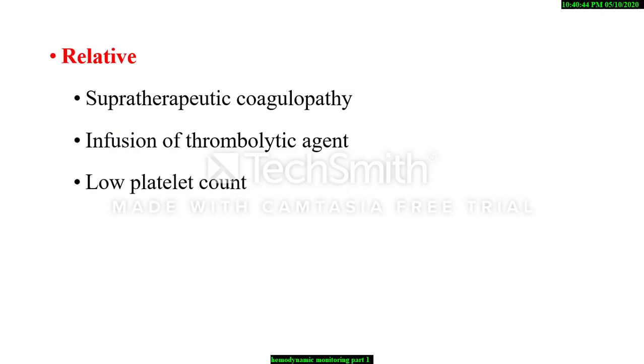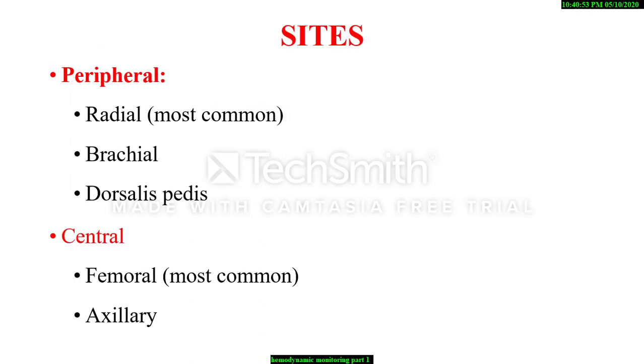Relative contraindications include supratherapeutic coagulopathy, infusion of thrombolytic agent and low platelet count. Common sites for arterial line include peripheral arteries like radial artery, brachial artery and dorsalis pedis artery, and central arteries like femoral and axillary arteries. Out of these sites, radial artery and femoral arteries are most commonly used.